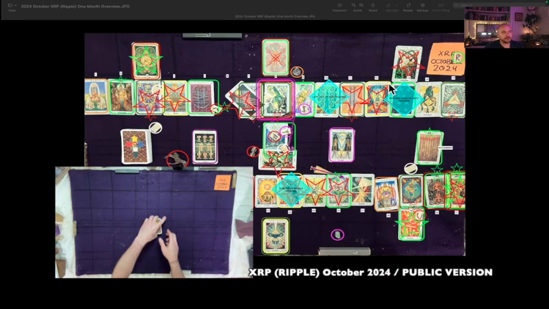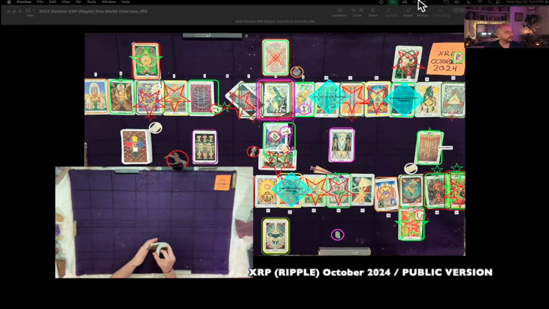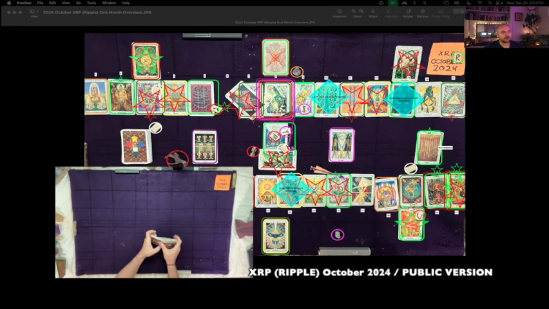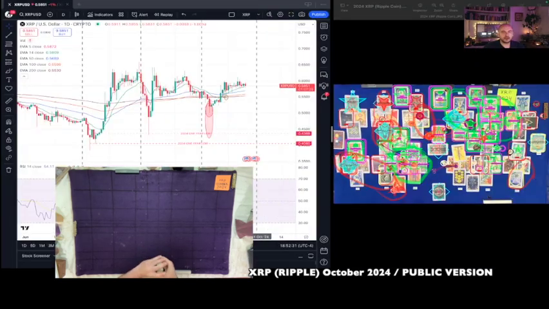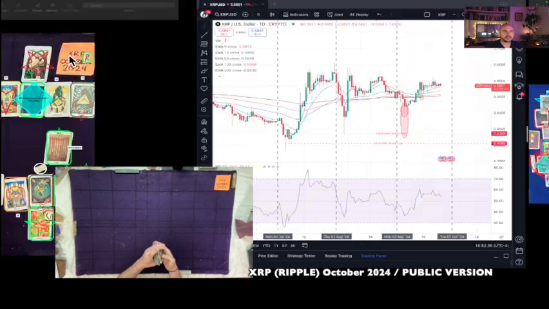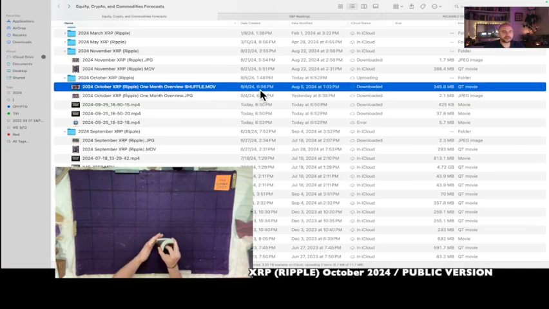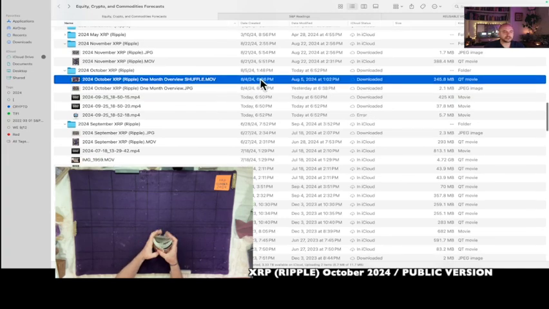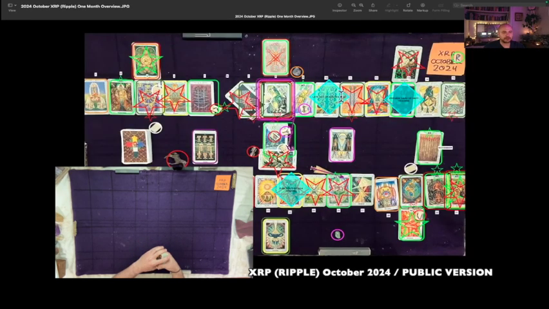This is the XRP 1-month overview reading for the month of October 2024. It's currently September 25th, 2024, 6:52 p.m. Eastern Time. XRP at the time of this reading is 0.5851, or just over 58 cents USD. The shuffle video for the October reading was created on August 4th, 2024 at 6:56 p.m. Eastern Time. That's the video playing for you in the lower left corner.